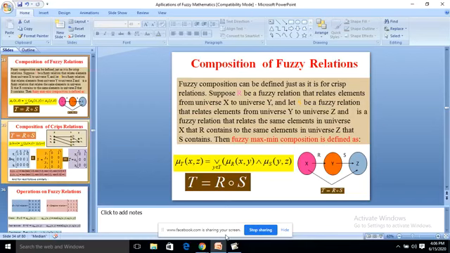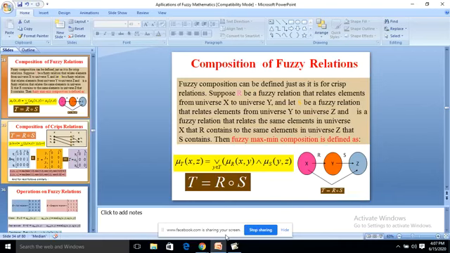Composition of fuzzy relations. Fuzzy composition can be defined just as it is for crisp relations. Suppose R be a fuzzy relation that relates elements from universe X to universe Y, and let S be a fuzzy relation that relates elements from Y to universe Z, and T is a fuzzy relation that relates the same elements in universe X that R contains to the same elements in universe Z that S contains.